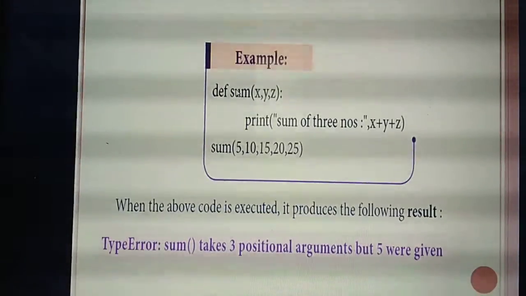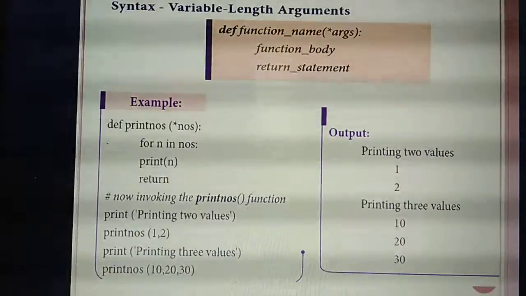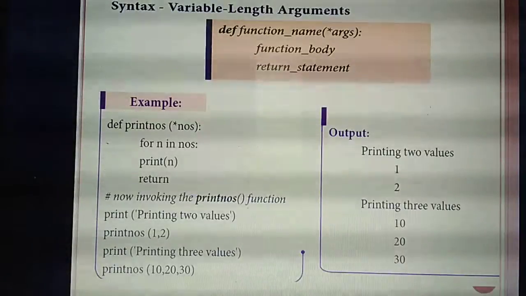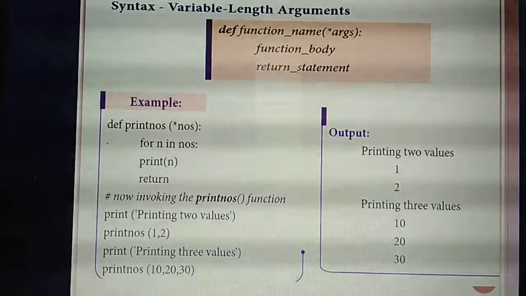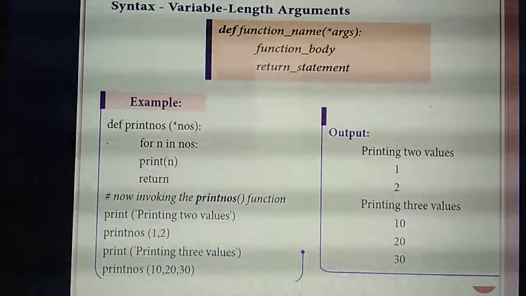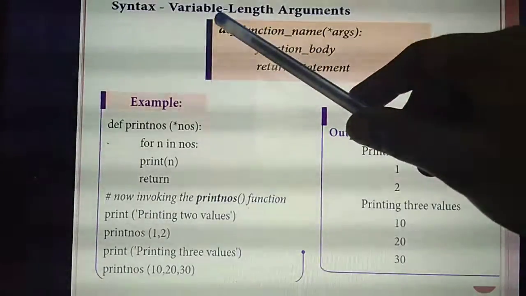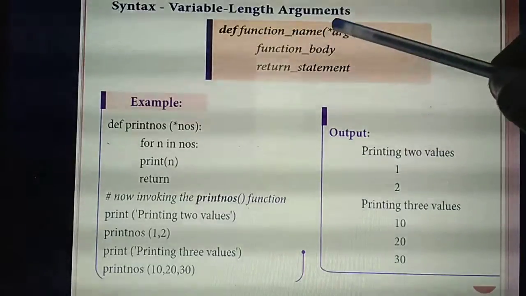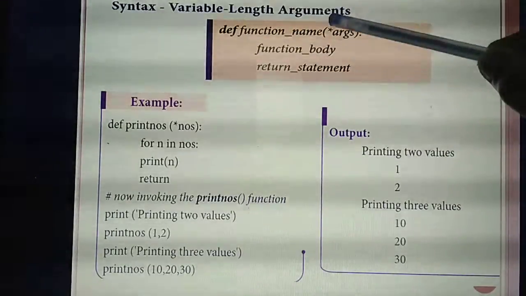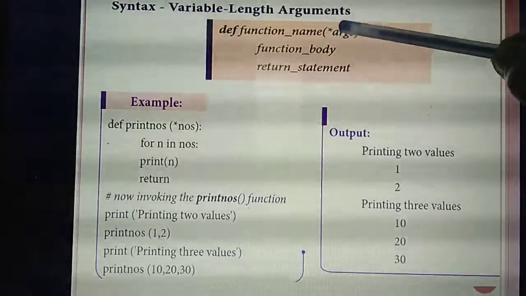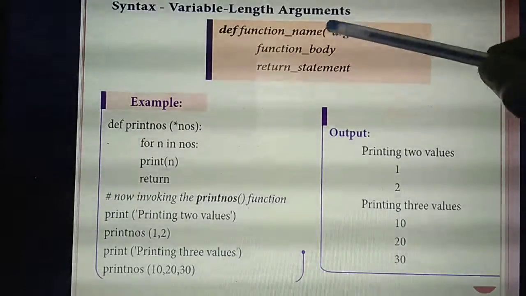Okay, so for this kind of situation, which one are you using? Variable length arguments. Okay, so what's the syntax for variable length arguments? Listen, first the syntax starts with the keyword def, then the function name. As you have already studied, if it is a variable length argument, which symbol do you need to use? Star, or asterisk. So asterisk arguments.